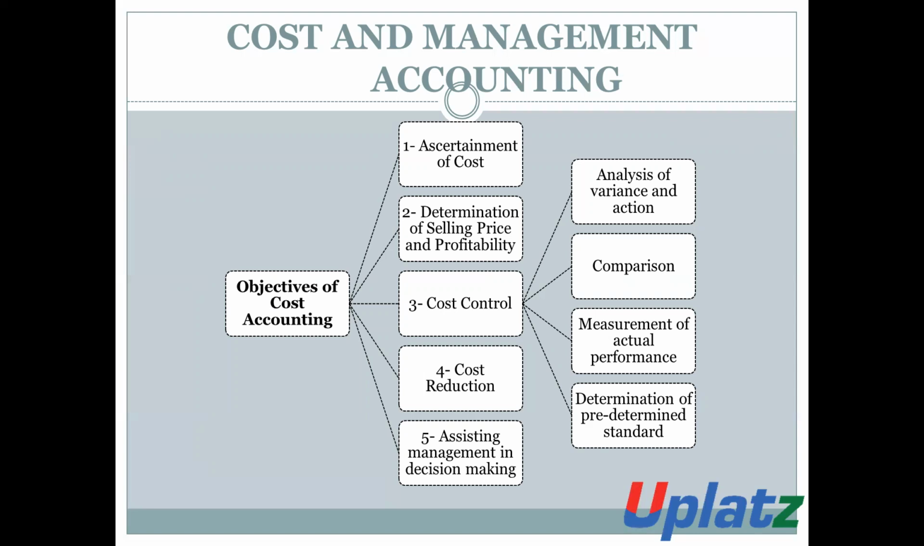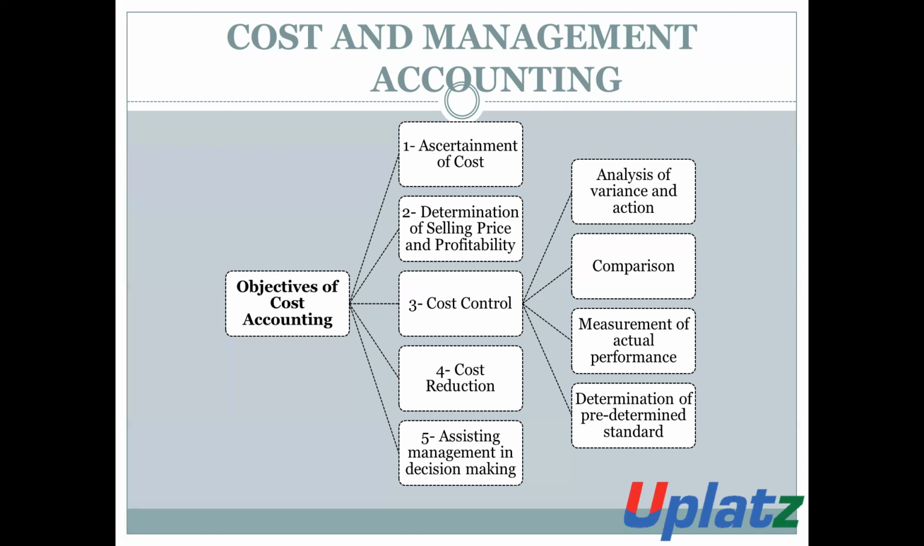Cost accounting includes analysis of variances and action on that basis. If an organization wants to control the cost, then the organization will analyze all the variances and take action. On the basis of comparison, we can control the cost.